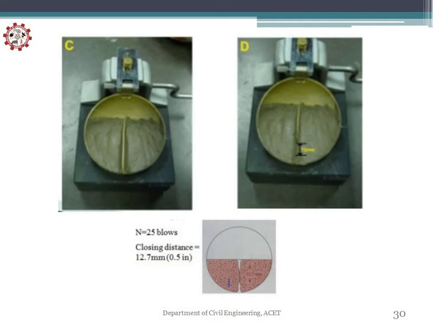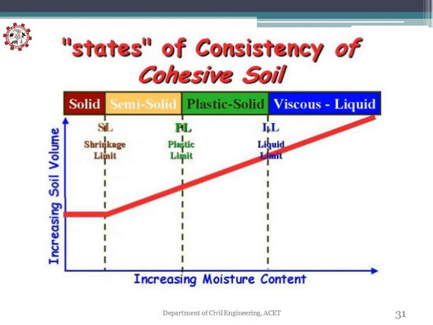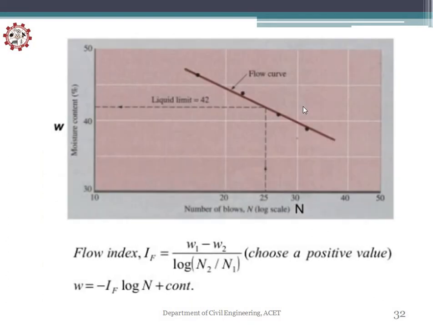So respectively you have to take 4 water contents, and this is the graph of the state, with increasing soil volume and increasing moisture content. This graph shows the liquid limit, plastic limit and shrinkage limit, and the solid, semi-solid, plastic and viscous flow states. So next you have to draw a liquid limit graph when you calculate the water content for 4 to 5 readings.